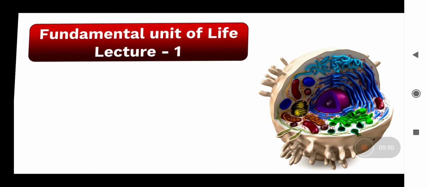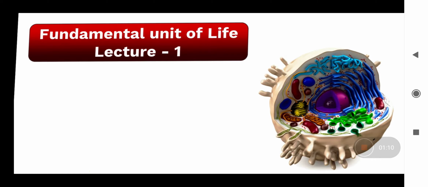So it is called the fundamental unit of life. It is called structural because it is responsible for the structure, and it performs various functions. So we will study about the cell.